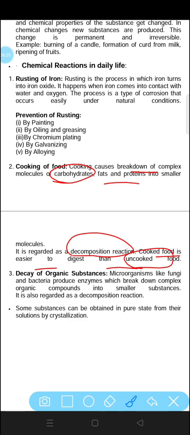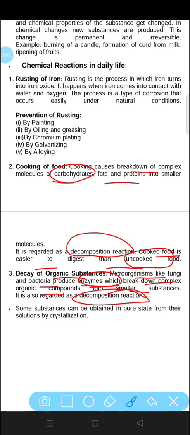Next is decay of organic substances. Microorganisms like fungi and bacteria produce enzymes which break down complex organic compounds into smaller substances. It is also regarded as decomposition reaction. Generally, microorganisms used to break the complex organic compounds into smaller ones, like we use microorganisms to convert the waste into the manure. So that is also a decomposition reaction.